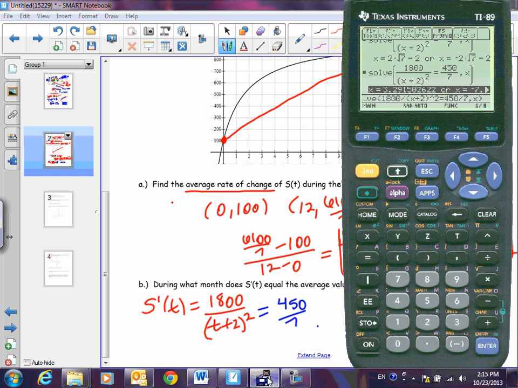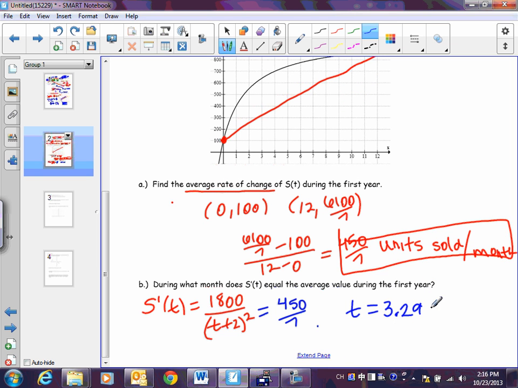3.29, what was that last one? 3.2915. We could say 3.292. Right, and this is in months. Okay, so you could say it's this many months after t equals 0, but if I say during what month? Right. What would you say? During the third month. Okay, so a lot of you are saying during March or during the third month.